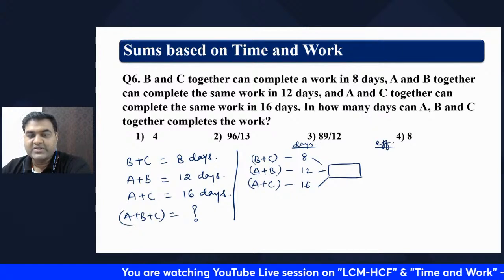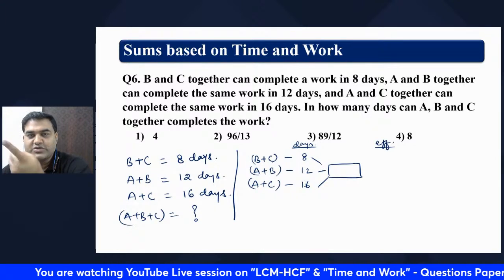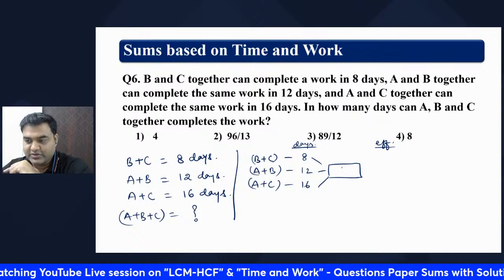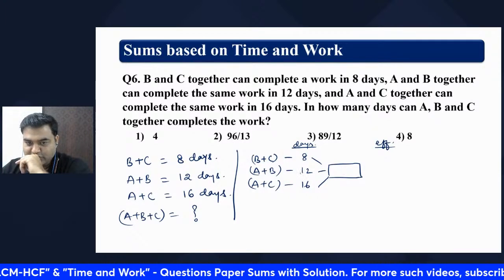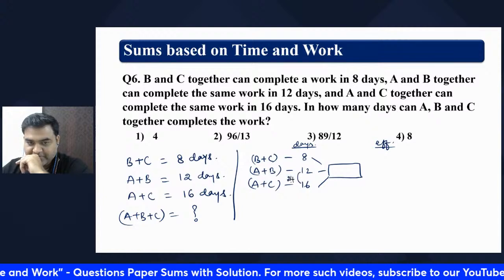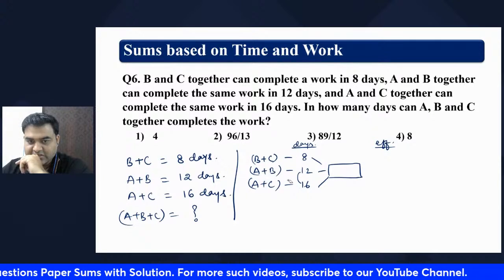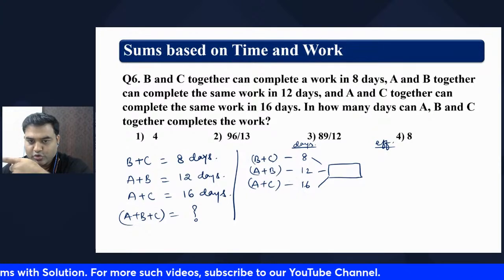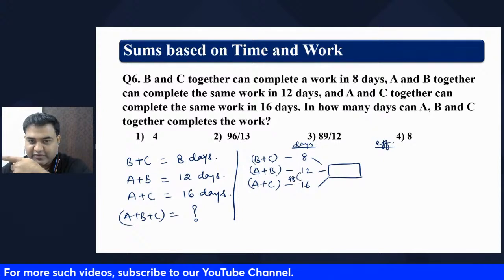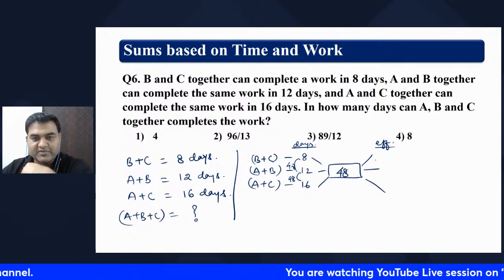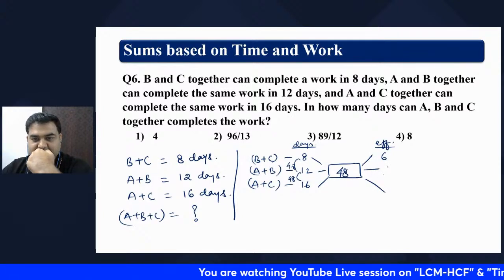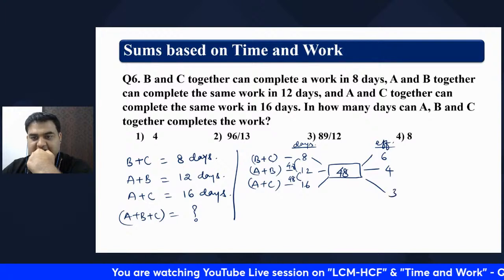16 and 12, what is the LCM? 16 2 ja 24, yes. So 24 is going to be the LCM of these two. Okay, sorry, 16 2 ja 32, no, 16 3 ja 48, 48, and this is also 48. So 48 is the LCM, my dear friend. Then what we will do? 6 times, 4 times, 3 times.